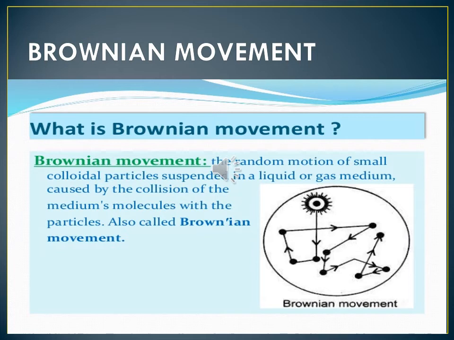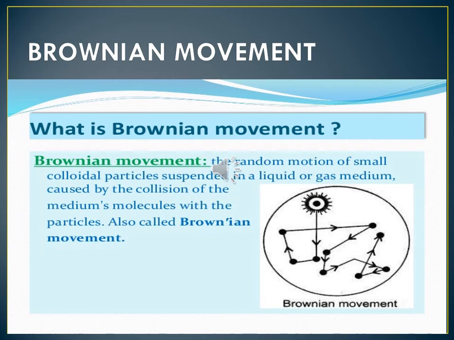It can be seen that the colloidal particles are moving constantly and rapidly in a zigzag direction. Everybody see the picture, zigzag direction, Brownian movement. The colloidal particles move here and there, not up and down, but in a zigzag direction.